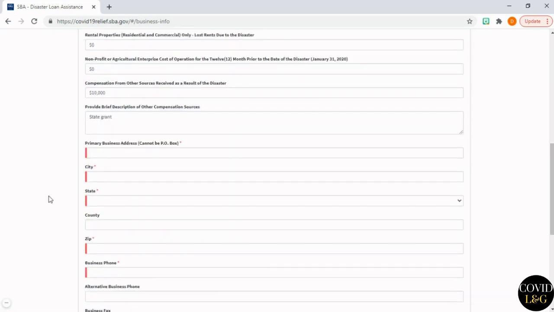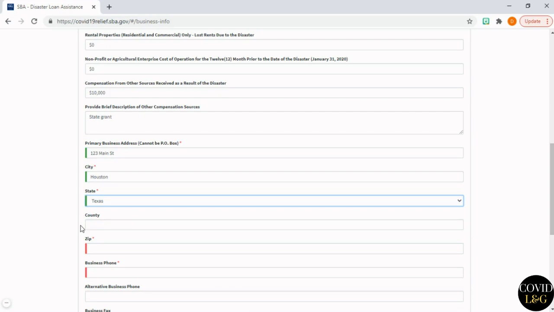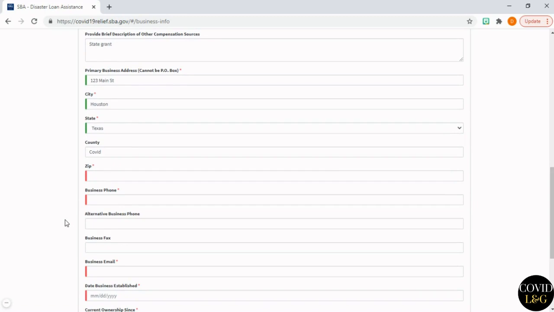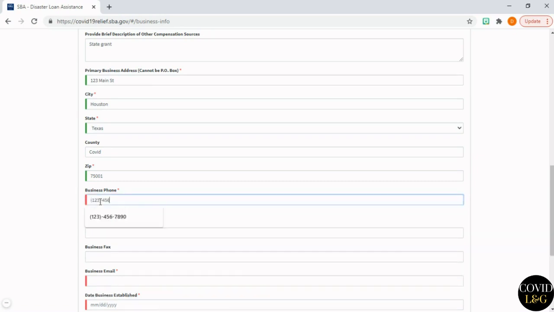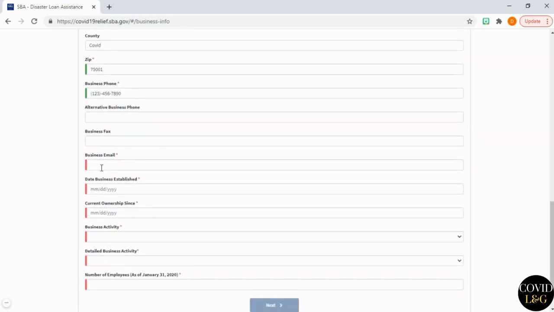Okay, now we're going to enter our business primary address. The city in which the business is located. The state in which the business is located. The county, made up, of course. The zip code. The business phone number. Alternative business phone and business fax are optional information. Business email address.